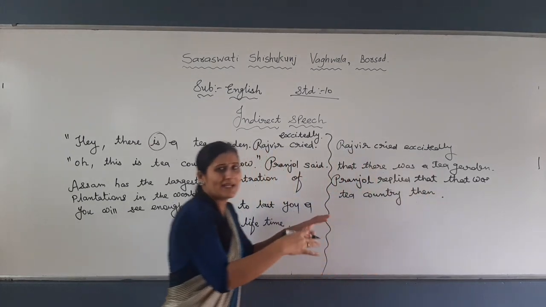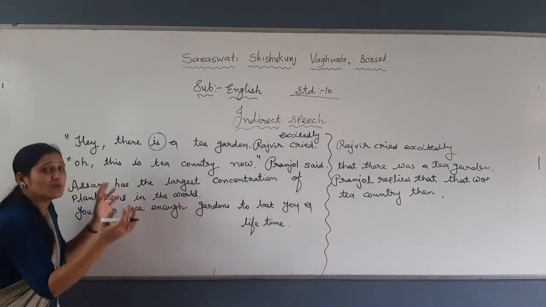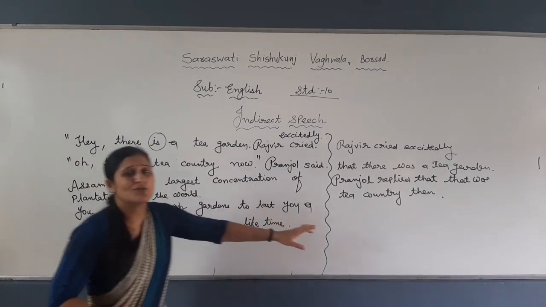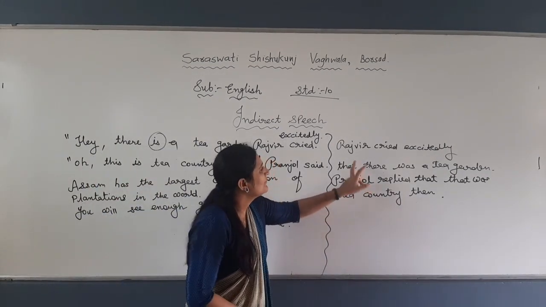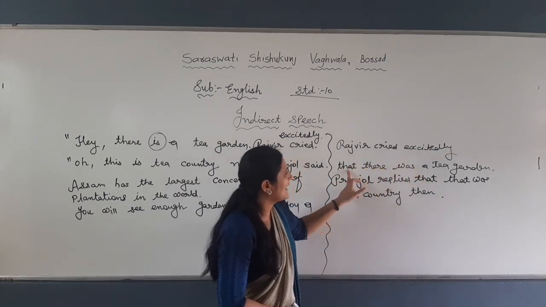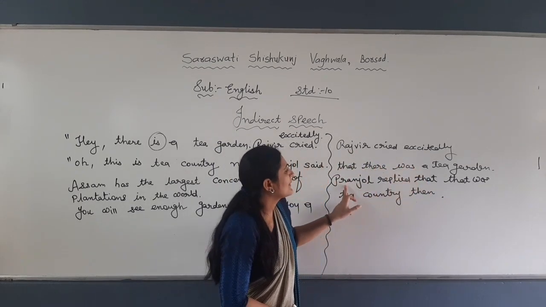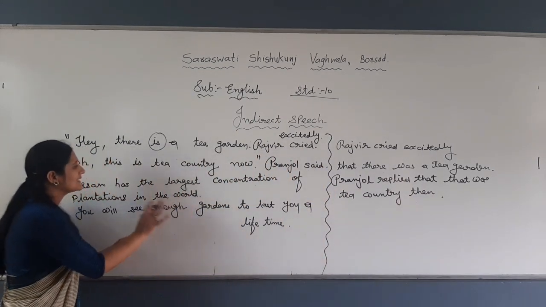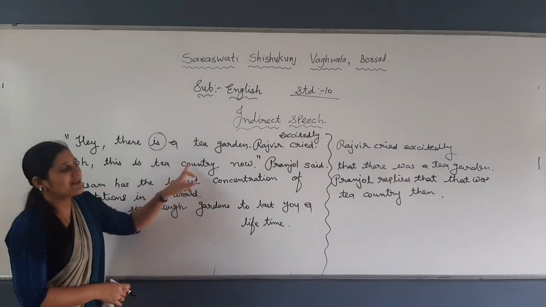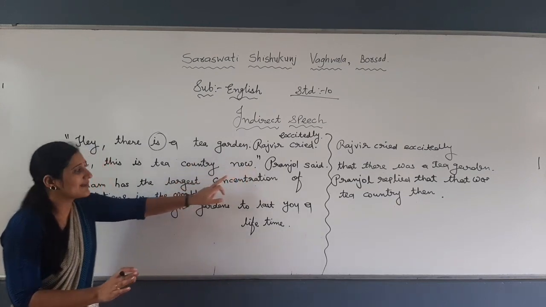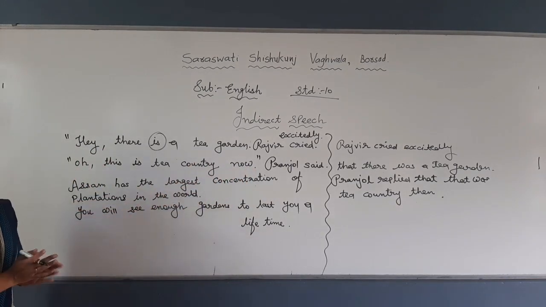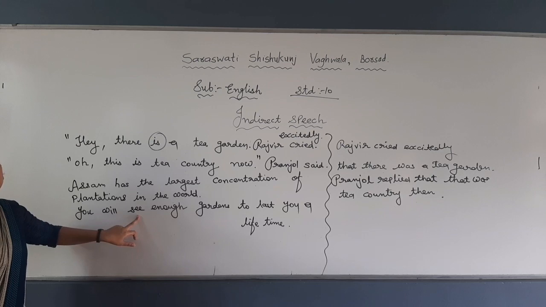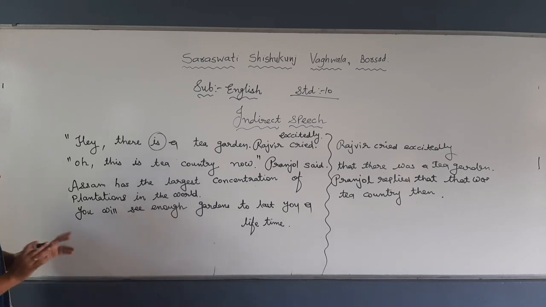You will write in the form of a paragraph only, okay? Those sentences are given, the paragraph is given, you will write together in the form of a paragraph, right? So, Rajveer cried excitedly that there was a tea garden. Pranjal replied that there was a tea country then, right? Now see, Rajveer is not speaking again. Pranjal is continuing speaking. So both the sentences will be spoken by Pranjal only. So what do you write? He added that. And the third one, again he added that. Simple, you need to use it, right?